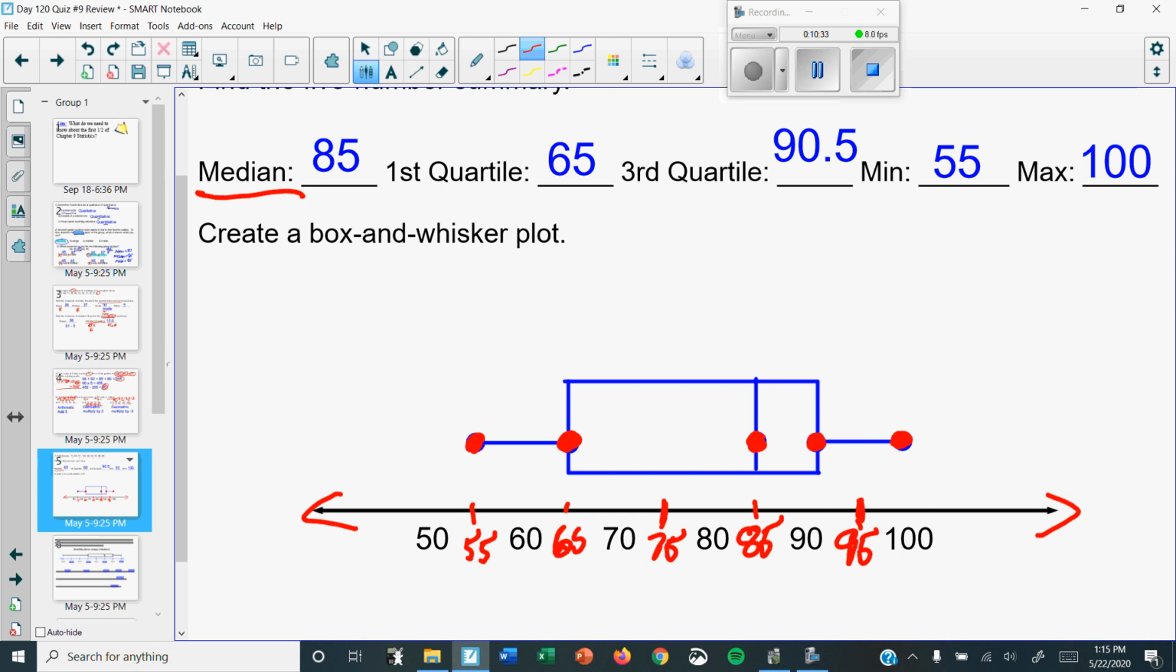And here we go. You connect the first 2 dots. You connect the last 2 dots. You draw a box so that there's a dot inside your box, and then draw a line through that dot. And there's a beautiful box and whisker.